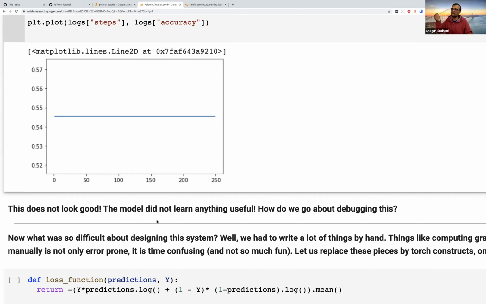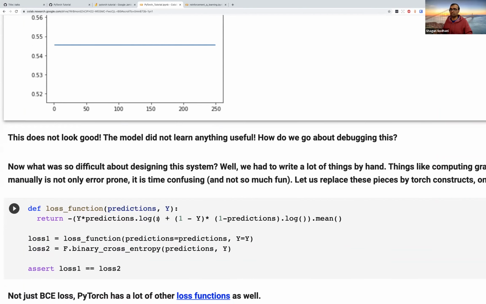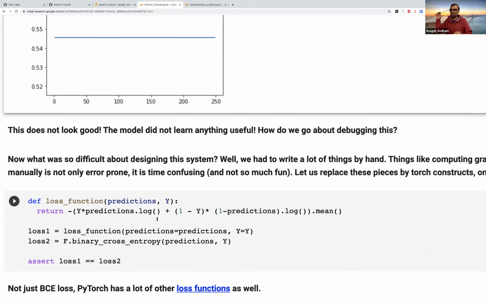So what we will do is we would take the previous setup and we would start replacing the initial things that we had by PyTorch functions. And once we do that, then we are sure that our function implementations are correct. Then we only have to worry about the hyperparameters or data set and so on. But right now we have to worry about all the aspects of the system.